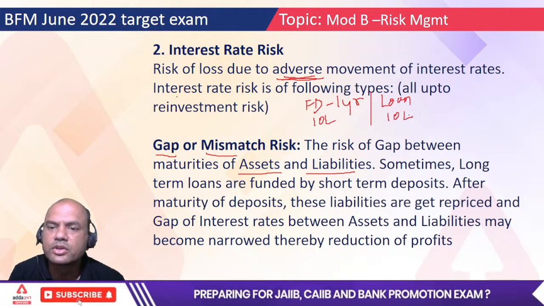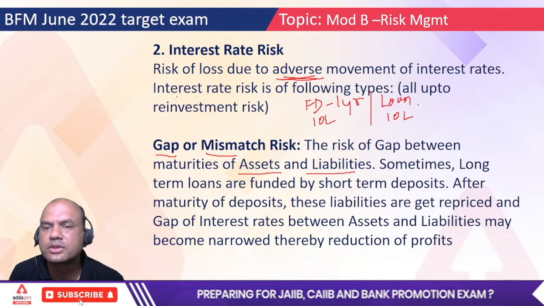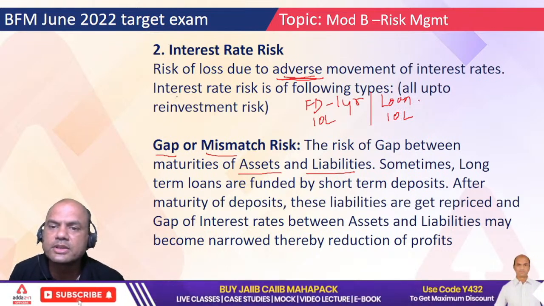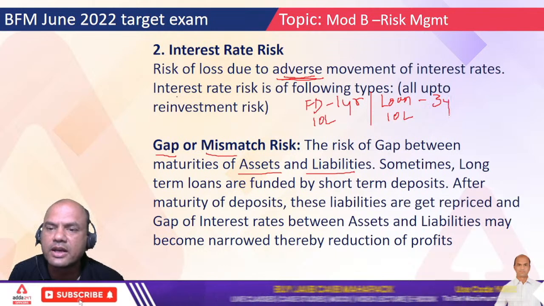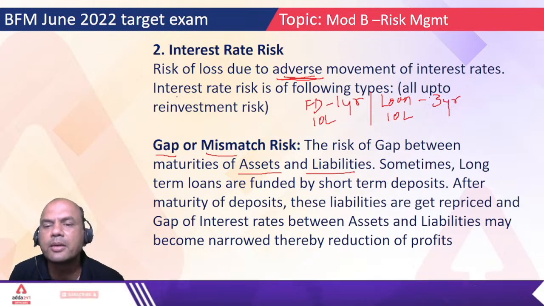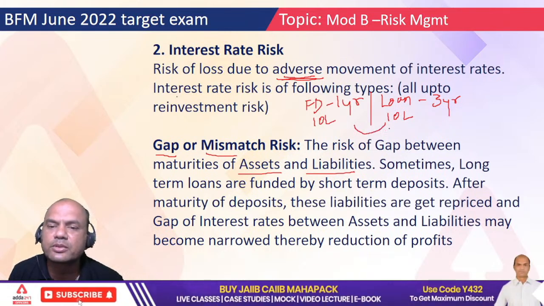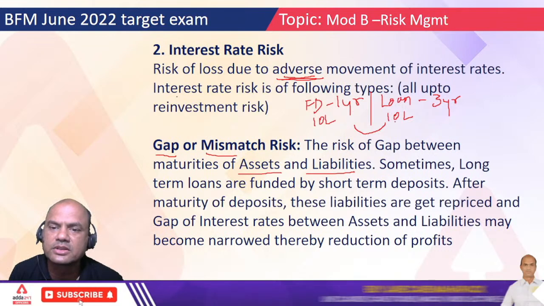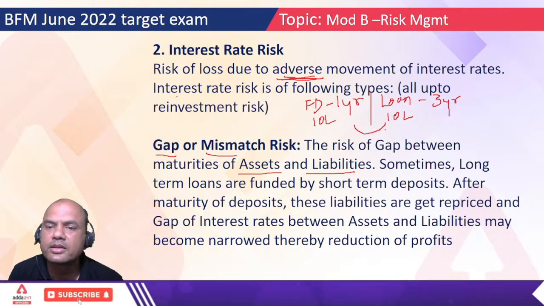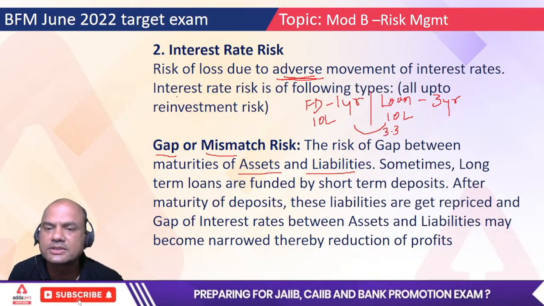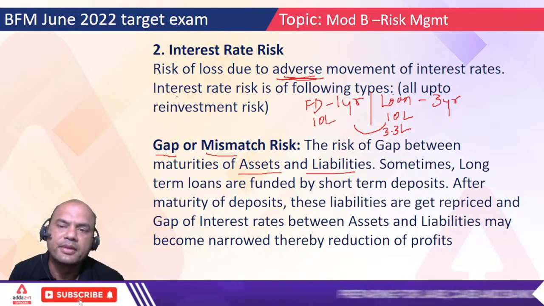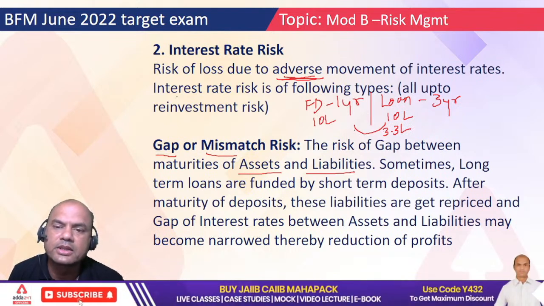Now if I give this loan for 3 years and the FD is for 1 year, after 1 year how much of the loan will be repaid to me? Only max 1/3, some 3.3 lakhs, let's consider this much.